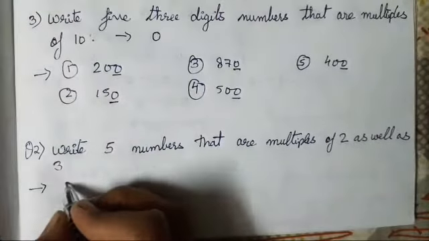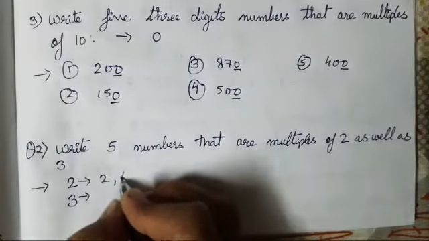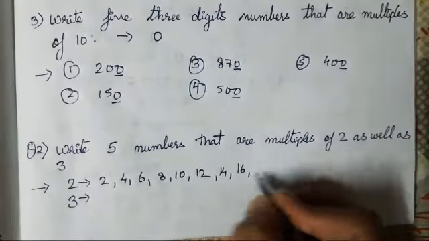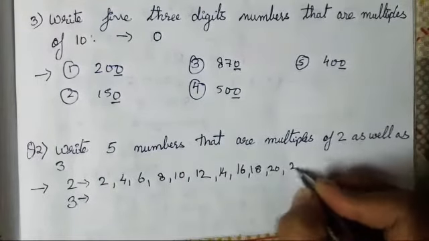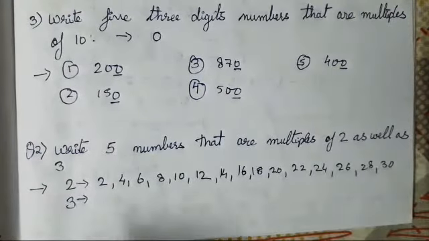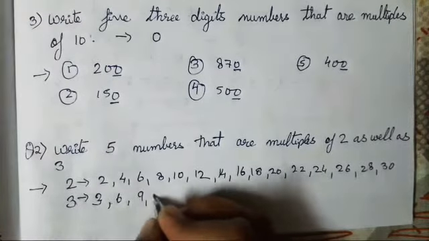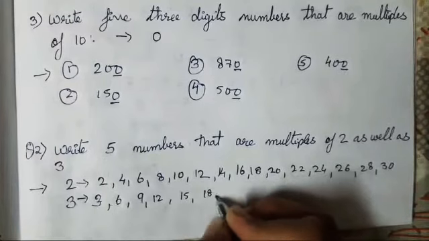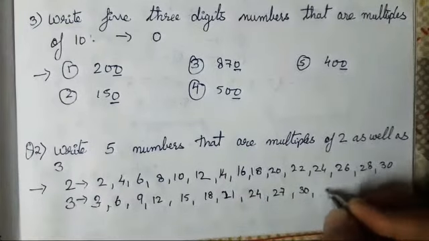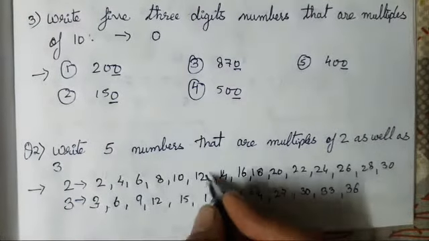Now the next question is, write 5 numbers that are multiples of 2 as well as 3. Okay, so for this what we will do, we will write the table of 2 and the table of 3 so that it will be very easy for you all to understand. So 2, 4, 6, 8, 10, 12, 14, 16, 18, 20, 22, 24, 26, 28 and 30. Now we will write the table of 3, that is 3, 6, 9, 12, 15, 18, 21, 24, 27, 30, 33 and 36.